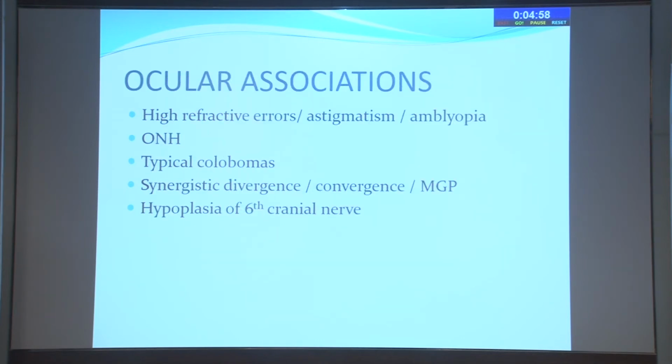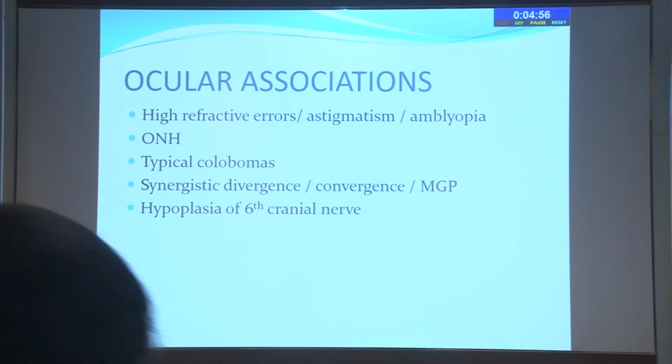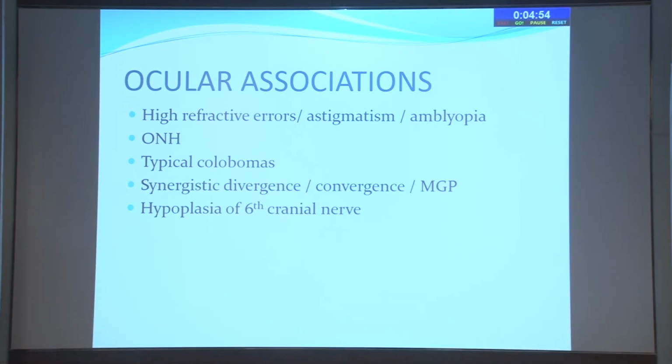And you can have ocular associations like high refractive errors, astigmatism, amblyopia, optic nerve hypoplasia, typical colobomas, synergistic divergence, convergence, and Marcus Gunn phenomena. This is also likely to be seen with TUBB3 and TUBB2B variants more often. It can be seen with KIF21A also, but more commonly seen with TUBB3 and TUBB2B variants. There could also be hypoplasia of the sixth nerve in these cases.